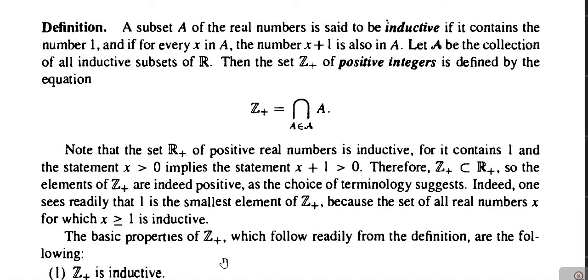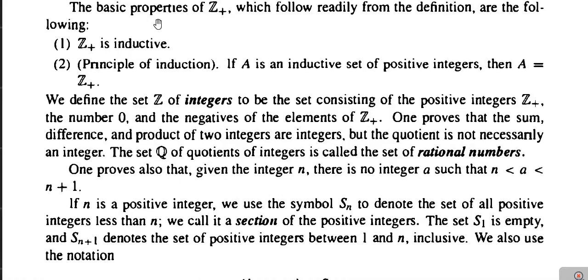Now let us see some basic properties of Z plus, which follow directly from the definition of Z plus. Number first, Z plus is inductive, means the set of positive integers is inductive. Number second, principle of induction: if capital A is an inductive set of positive integers, then A is equal to Z plus. This is the principle of induction.